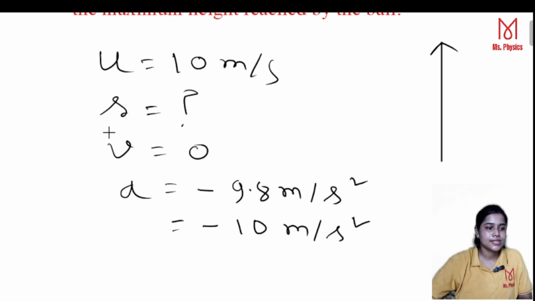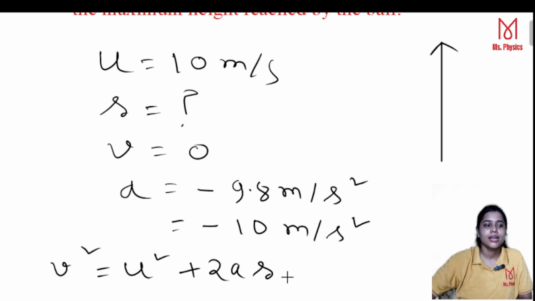but here we consider it as 10, minus 10 meter per second square. Now you see which kinematic equation we can use here: v square is equal to u square plus 2as. Now put the values.